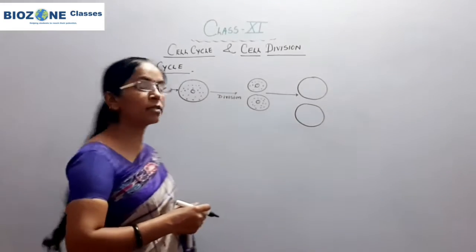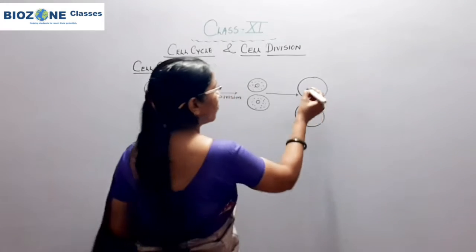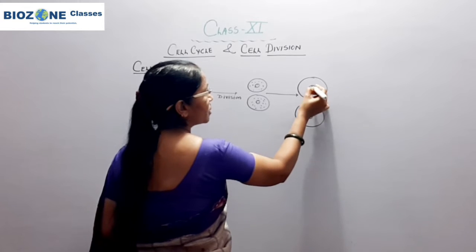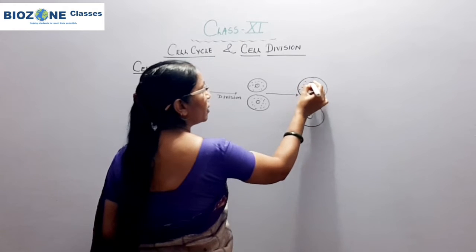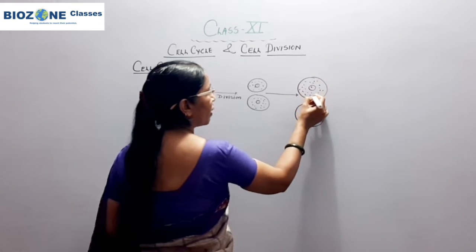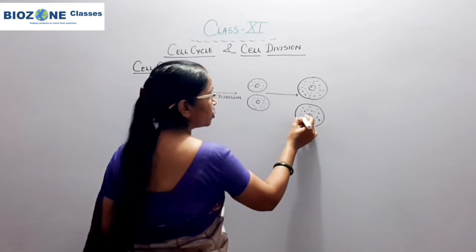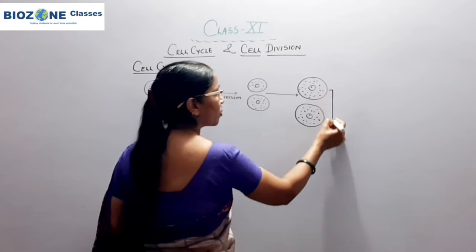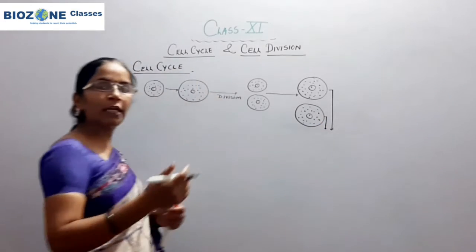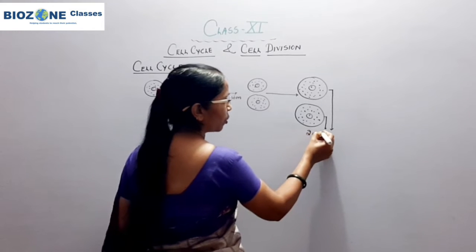There is always a ratio between the cytoplasm and karyoplasm, and after that ratio is obtained, again these two cells further undergo division, and every cell produces two daughter cells.